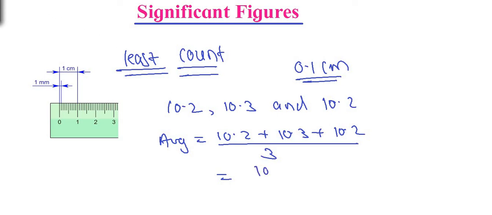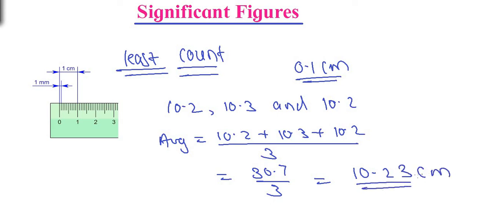So 30.7 divided by 3 is equal to 10.23 centimeter.